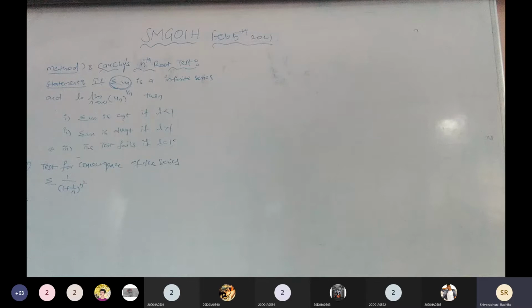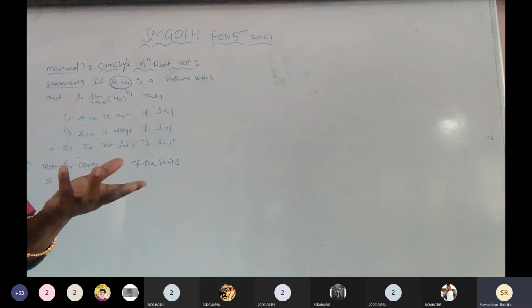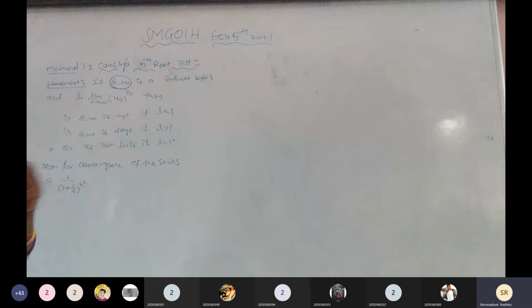And we use Raabe's test when the D'Alembert test fails. Now we have completed three tests so far. Okay, now what is the identification for applying the nth root test? When are we going to apply Cauchy's nth root test?